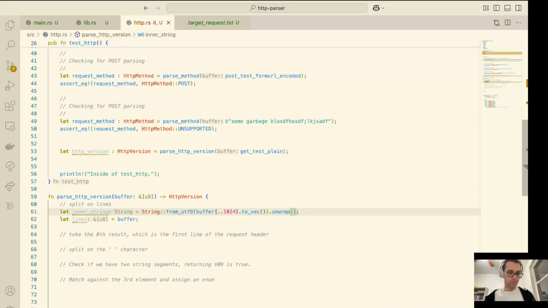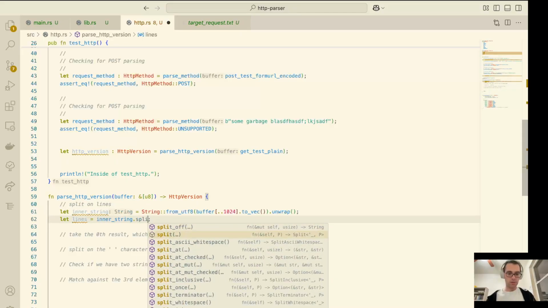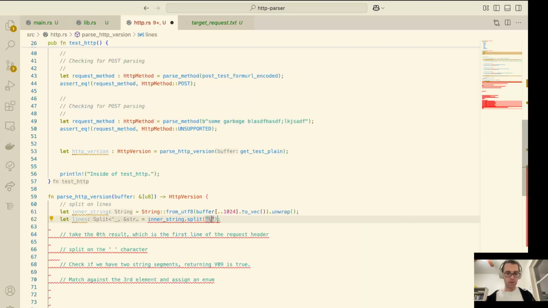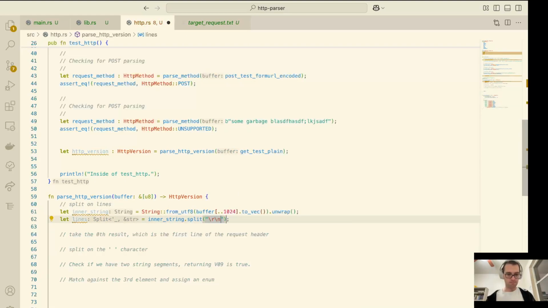Again, it may not. All right, so now we have a string type, which gives us access to nicer methods. So we're going to say dot split, and this gives us a nice pattern that we can split against, which in our case is going to be \r\n. Cool. Line splitter. What's happening here is that this is actually creating a lazy evaluating function. So this itself is not doing the splitting.